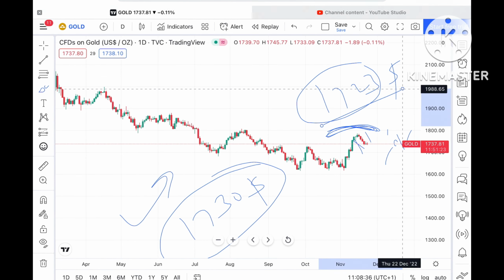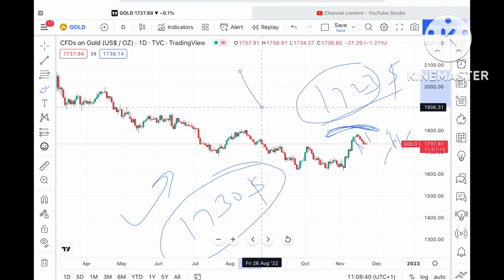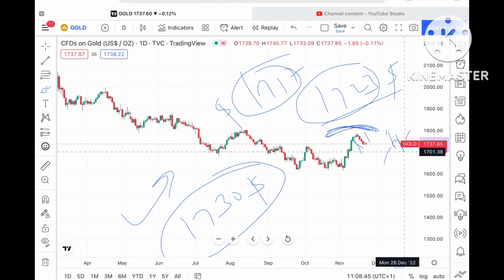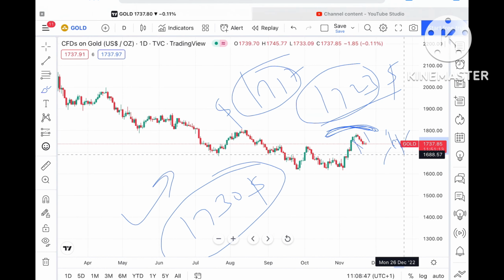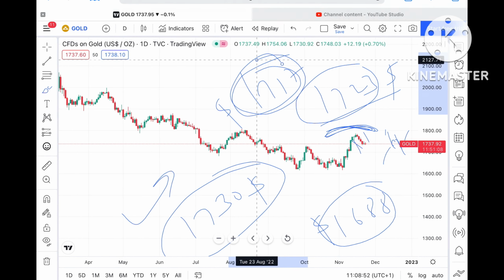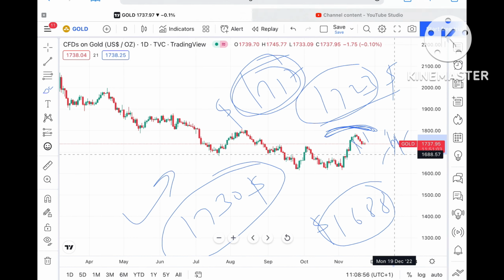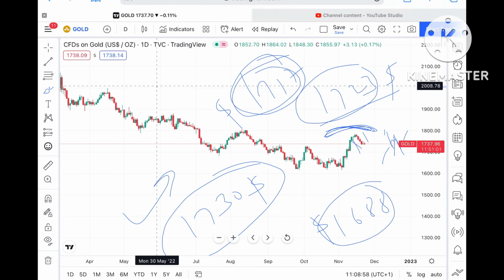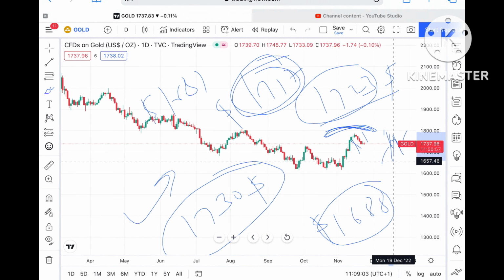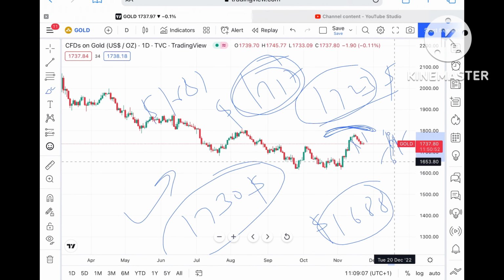After this 1723, the next support is coming at around 1717. If the price doesn't sustain that particular level also, then it can move further low towards a level of $1688. Keep this in mind: if the price doesn't sustain this level, chances will be very high it can move towards a level of around 1688 to around $1681. If the price moves below that level, it can fall further down towards a level of $1659 to $1655.